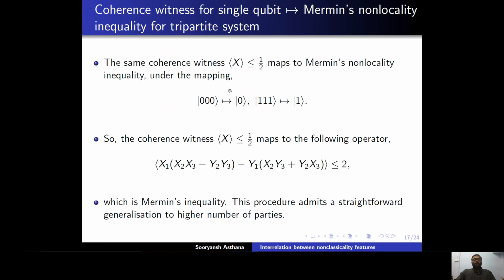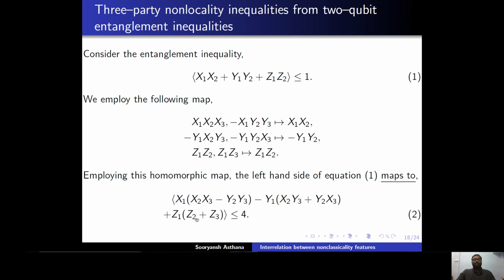Similarly, if we look at the coherence witness, expectation value of x bounded by half, and we look at the homomorphic map of this x for the stabilizer group of the 3 qubit GHZ state, this maps to nothing but Mermin's inequality. And this procedure admits a straightforward generalization to higher number of parties. After that, we start with the entanglement inequalities for 2 qubit systems straight away.